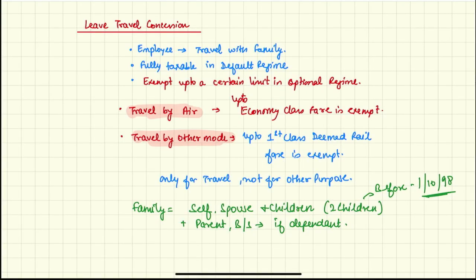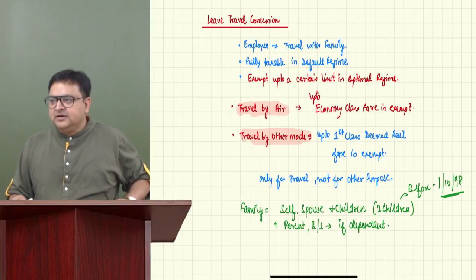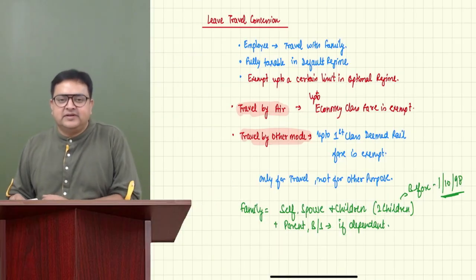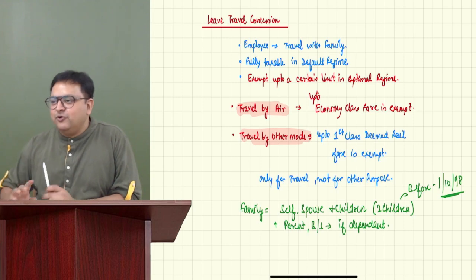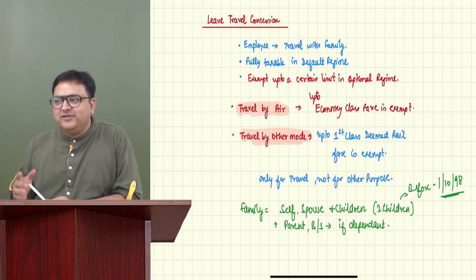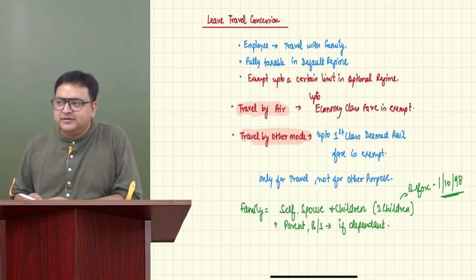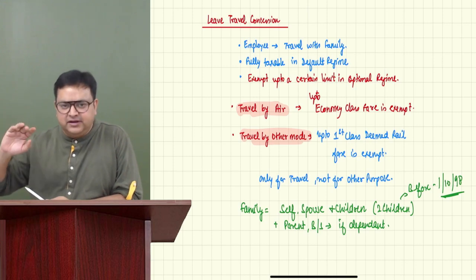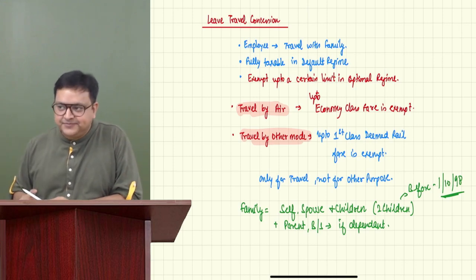Not that important perquisite. That is the reason I didn't discuss this. There are a few things that I was telling you in salary chapter in fast track, which I am not discussing, which are not that important. Multiple birth, this and that. Yes, Harshal, multiple births. If they are twins, then they will be considered as one birth. We are not going into detail, but yes, it is there.